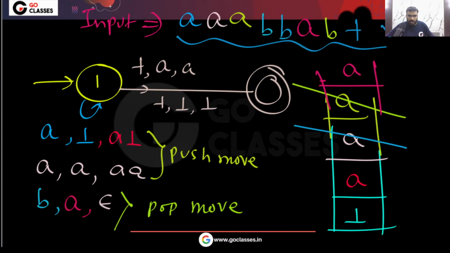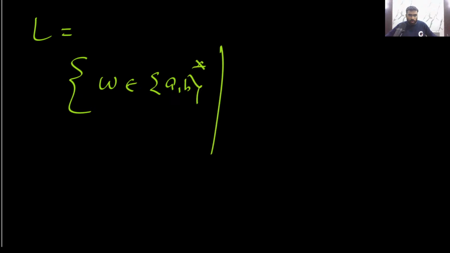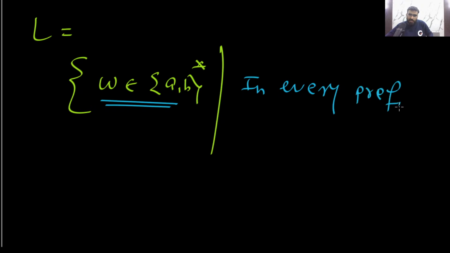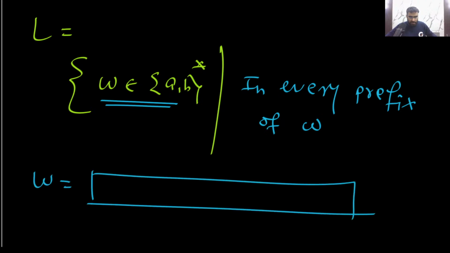So your language, let me tell you, will be like this: you have all the strings W belonging to (A, B) star, such that in every prefix this will happen. Whatever prefix of W you take, you can take any prefix.